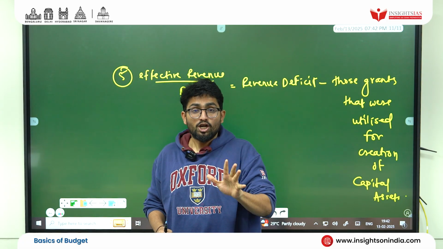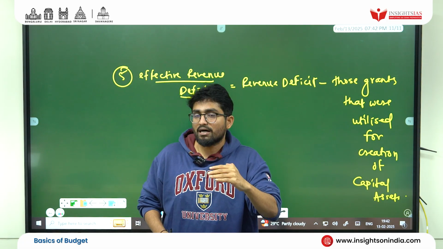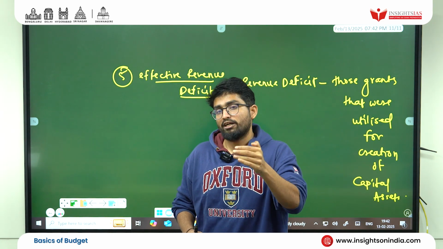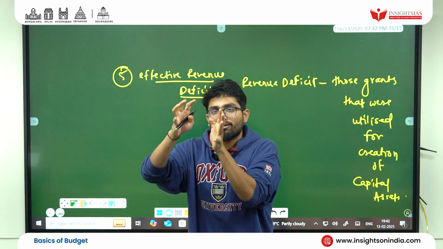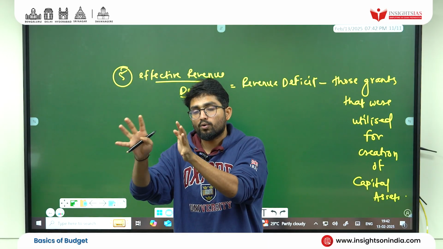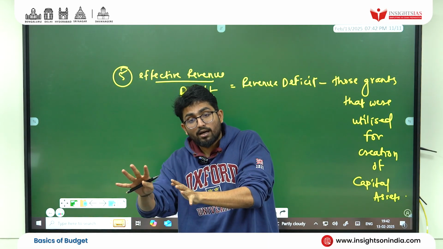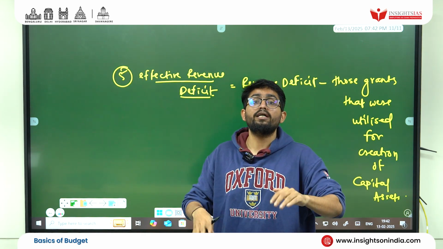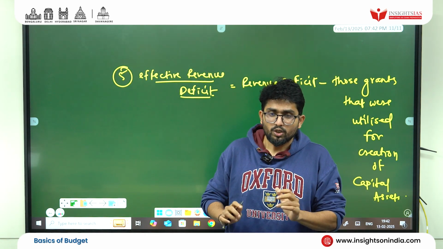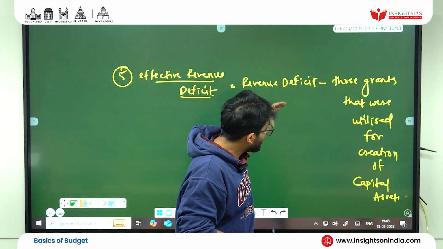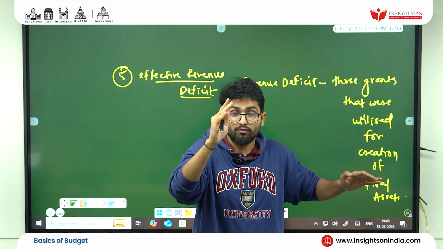Remember that. But let's say, for example, if the union government gives 500 crores as grants to the state of Karnataka, but Karnataka uses 400 crores for building schools, the entire 500 crore will not go into the bad part. So the union government will subtract that 400 crore from its own budget.